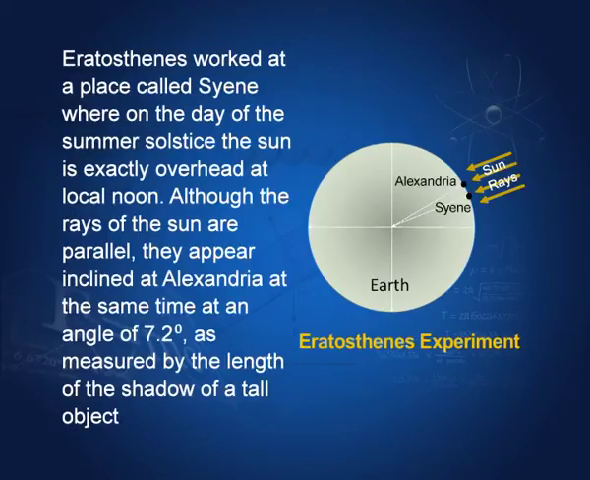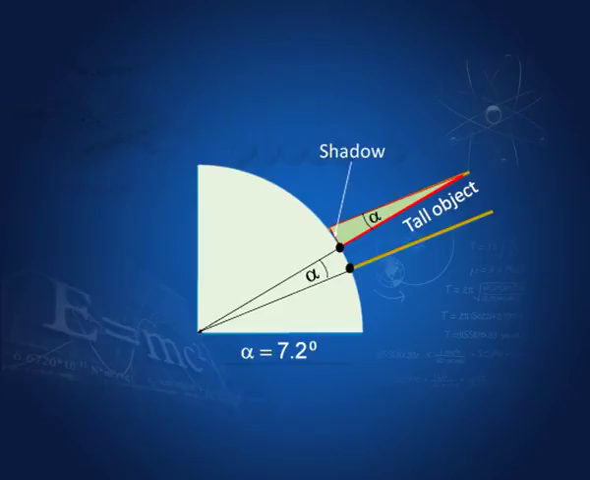How is the radius of the earth known? Let us look at this experiment, which was done long back by a Greek scientist, Eratosthenes. You see, on the day of summer solstice, at the place he worked, this place is called Cyane, the rays of the sun are vertically downwards, and at the same time at another place, Alexandria, these rays appear at an angle to a tall object. I will show you here. Look at this. This is the tall object.